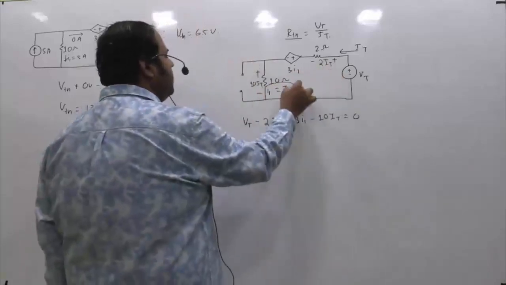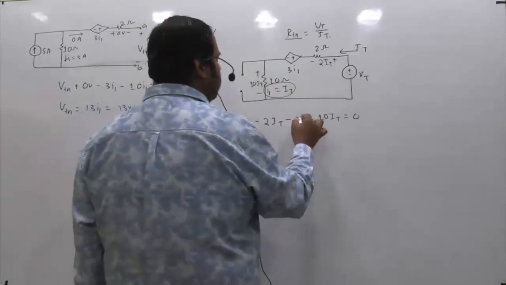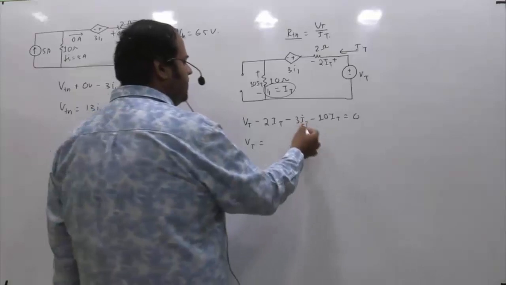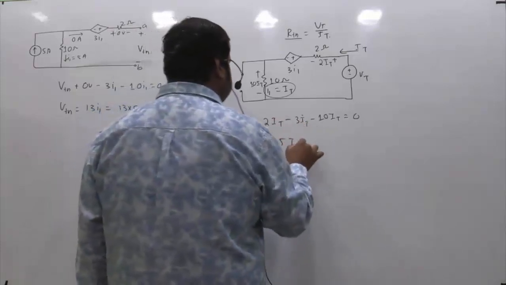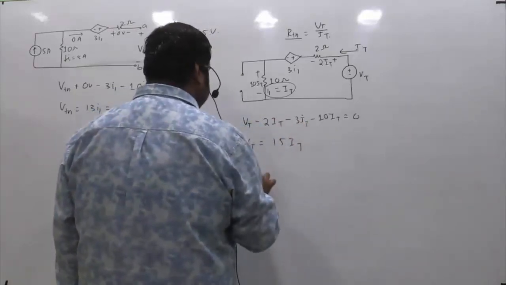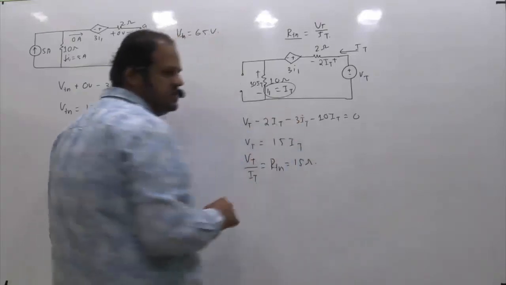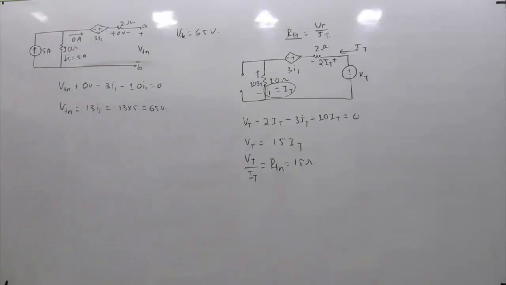But we already know I1 is equal to IT. So in place of I1, I can write IT. So your VT is coming as 10 plus 3 plus 2, 15 IT. So your VT to IT ratio, which is RTH, is coming as 15 ohms.